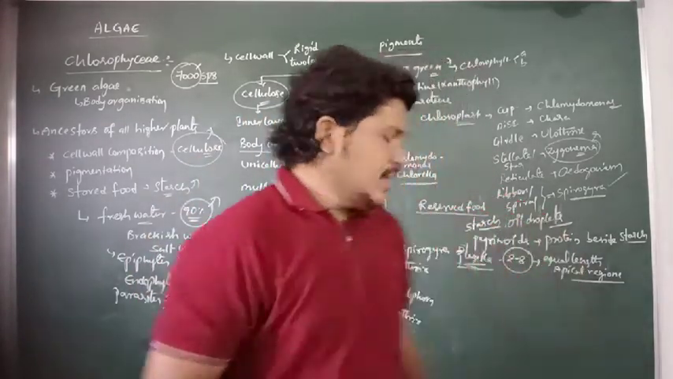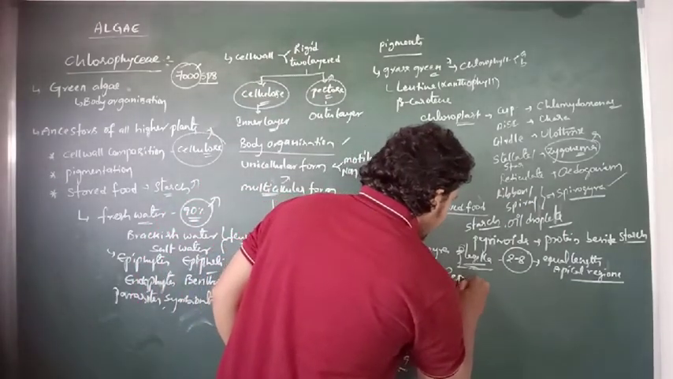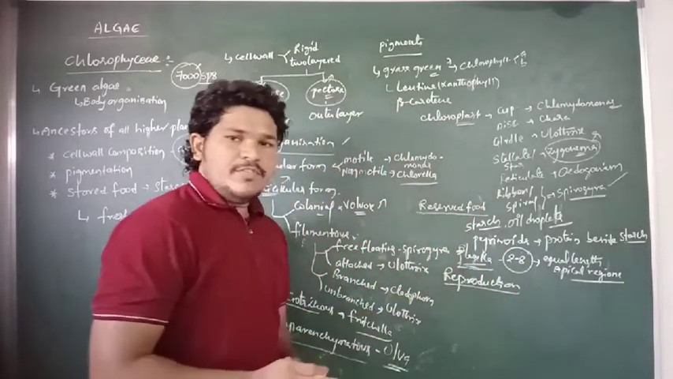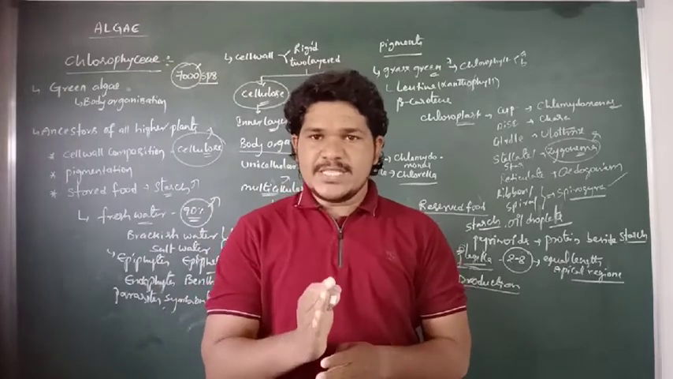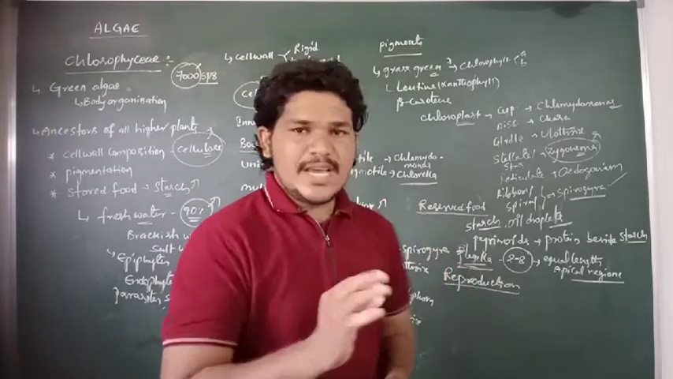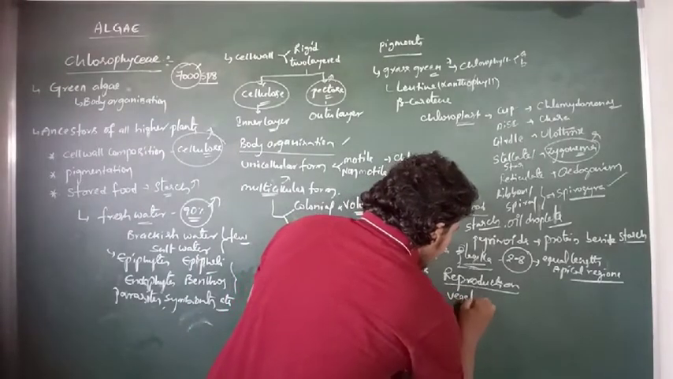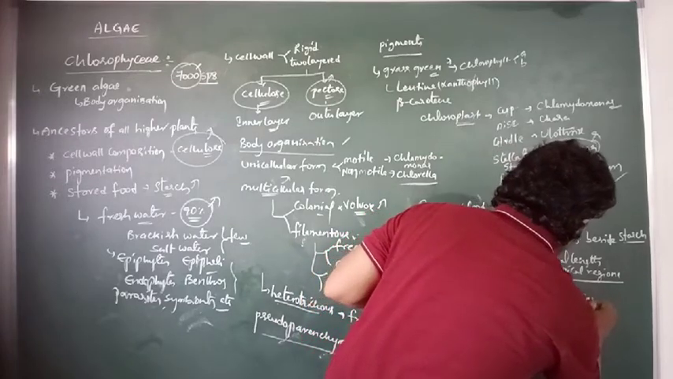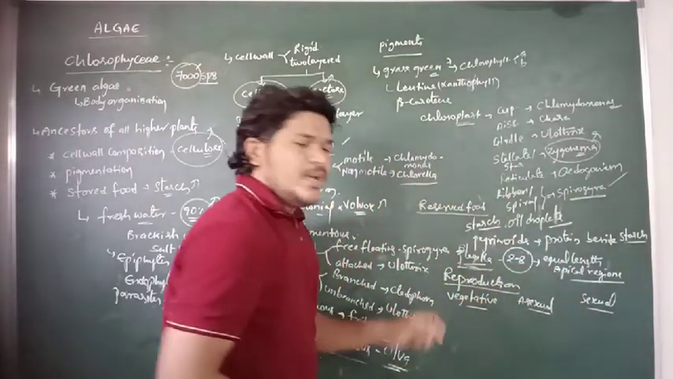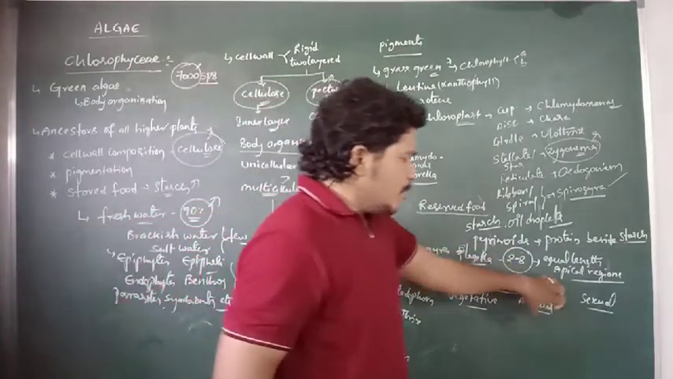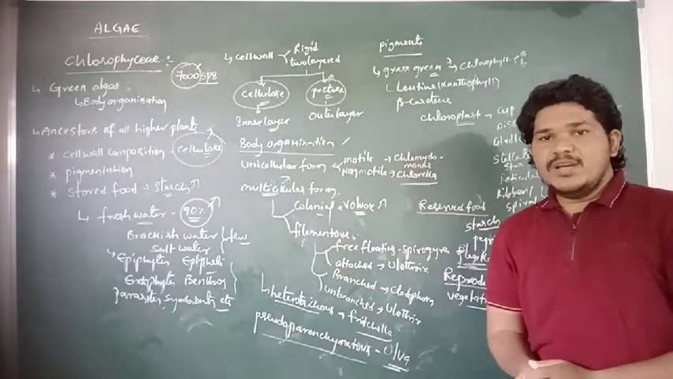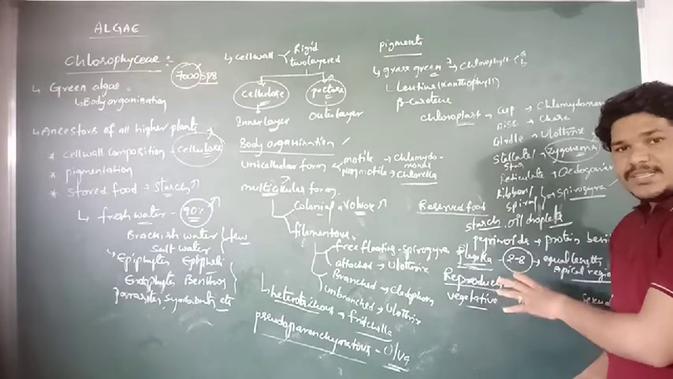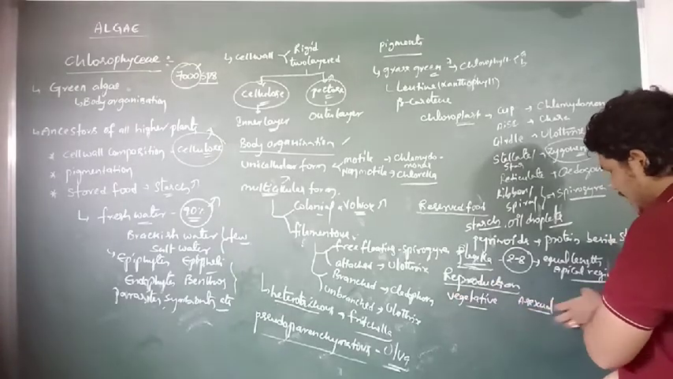And then let us see the reproduction in algae or Chlorophyceae. The species of Chlorophyceae majorly reproduce by three reproductive methods. They are the vegetative method, the asexual method, and the sexual method. These are the three reproductive methods for the production of the same kind of Chlorophyceae. All the Chlorophyceae members can reproduce their species by these three methods: vegetative, asexual, and sexual.